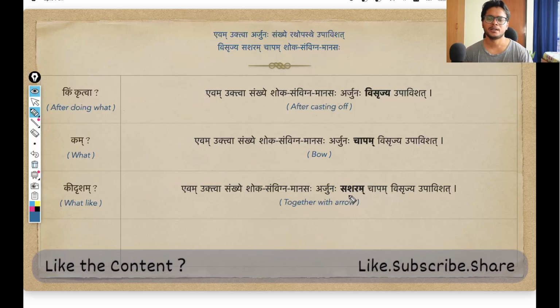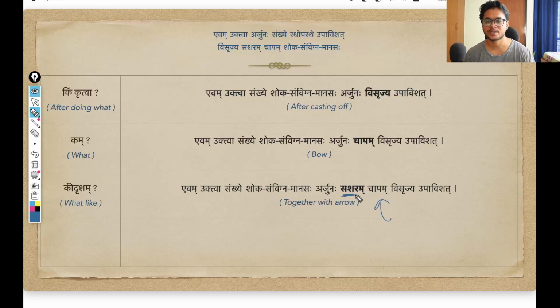And again, since sashara is the adjective for this particular bow, we use the same dvitiya vibhakti ekvachan. So sashar is also changing into sasharam. That is what is happening here. So sasharam chapam visrajya, Arjuna, after casting off his bow together with arrow, he upavishat, he sat down. That is the meaning.